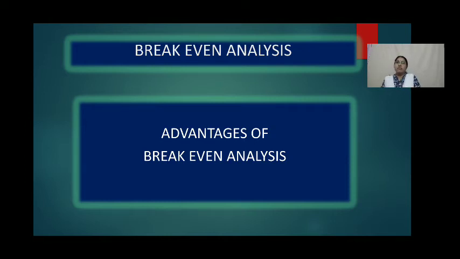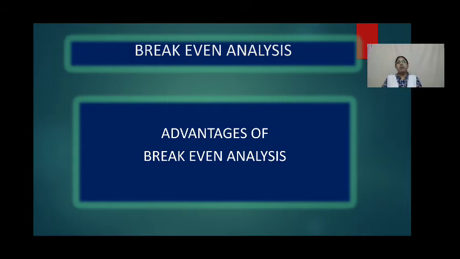Next advantage is that it shows the impact of an increase or a decrease of fixed and variable cost on profits. If any increase or decrease is there in the fixed cost, then what impact is it going to have on the profits? We will be able to know. The same way, any increase or decrease in the variable cost, we will also know its impact on the profits.